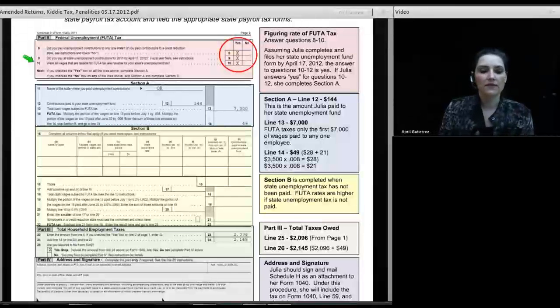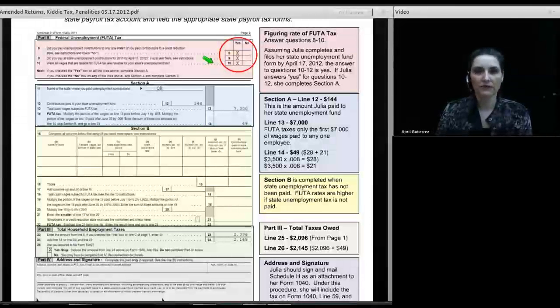So in order to fill out this part 2, this section right here, you need to be able to say, yes, I filed my state payroll report, and yes, I have paid my taxes or will pay my taxes on time for that state payroll report. I need to be able to say that I did that. And then line 10, where all the wages that are taxable for FUTA and also taxable for your state unemployment tax. So in this case, we're going to say yes. They're all taxable by both FUTA and the state unemployment tax. FUTA is, of course, the federal unemployment tax. So we're going to answer yes to all of those questions.